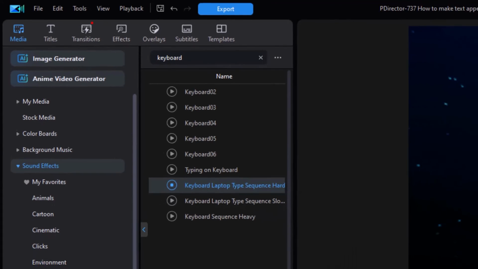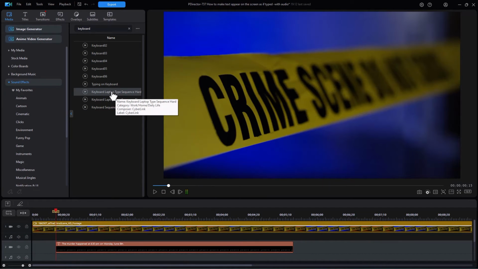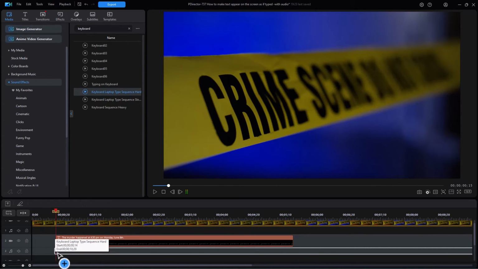Okay, that will work. Now, if you want something that is the sound of an old-fashioned typewriter with the metal letters banging on a roller, you will have to get that kind of audio from the internet. I went looking and there are some under free sounds that you can get that sound a lot like that. We're going to just use what's inside of PowerDirector, but all you have to do is Google that and you probably can find something that will suit your taste. So I'm going to take this one for now and drag it down and put it on this track.